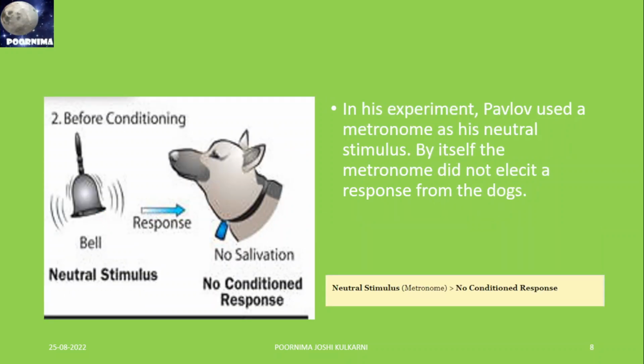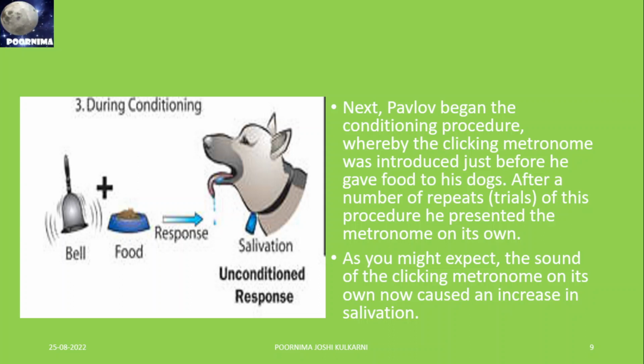In this experiment, Pavlov used a metronome as a neutral stimulus. By itself, the metronome did not elicit a response from the dogs. The neutral stimulus is the bell. Whenever you ring a bell, the dog will not salivate. Whenever the food is brought, the dogs salivate. Here, the ringing bell is a neutral stimulus before conditioning. Next, Pavlov began the conditioning procedure, whereby the clicking metronome was introduced just before he gave food to his dogs. They started ringing a bell before giving the food tray to the dog. After a number of repeats or trials of this procedure, he presented the metronome on its own.